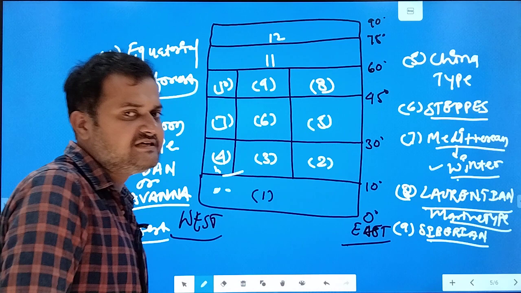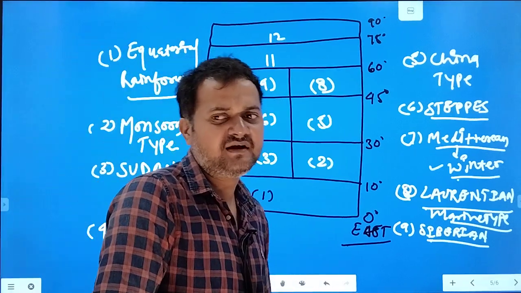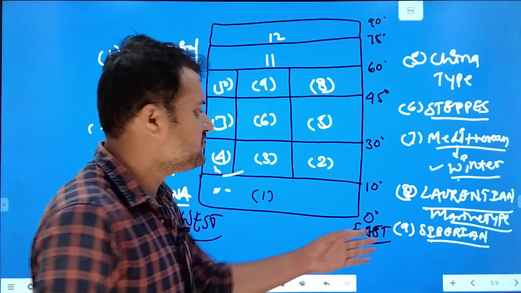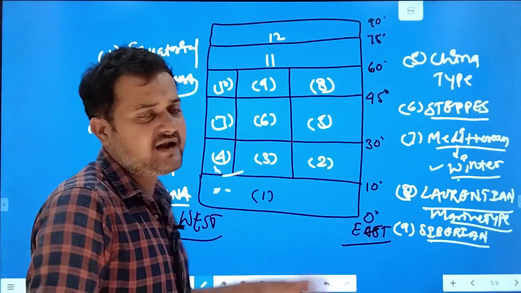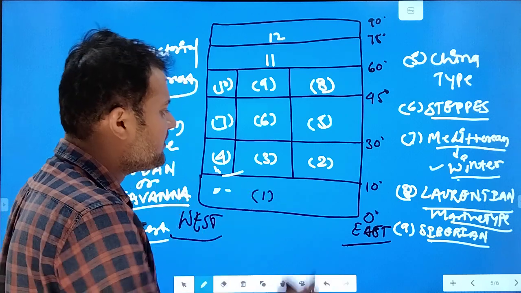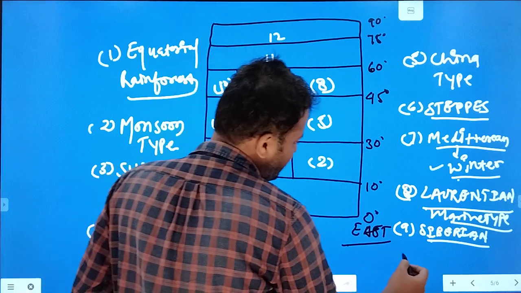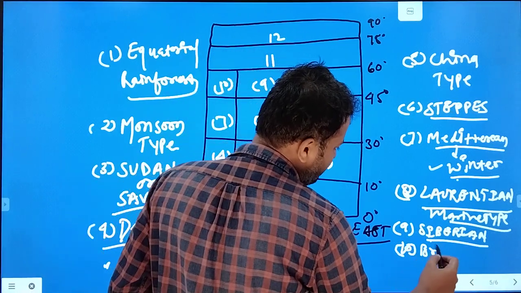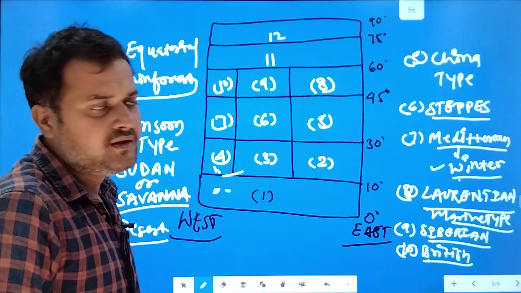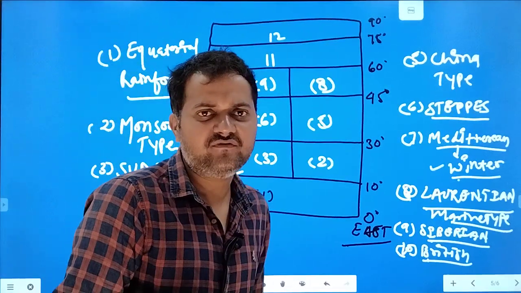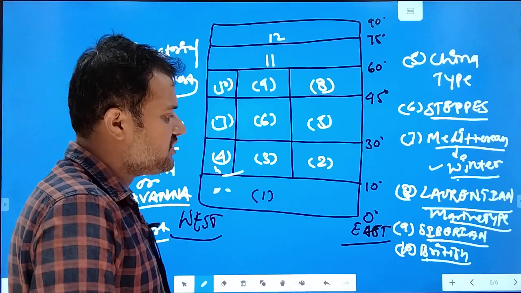Then the ninth, the Siberian type of climate, where we find 9 months, or more than 6 months, of extreme winter. Wind flows into these regions, and there is a very short duration of rainfall, extremely dry wind, very little rainfall. We can call this region a cold desert region also. Next, the 10th one is the British climate, best developed in Britain, with whole year rainfall. There are 6 to 7 months of winter, and then a very short duration of summer.